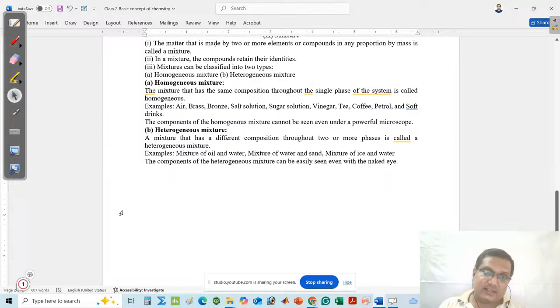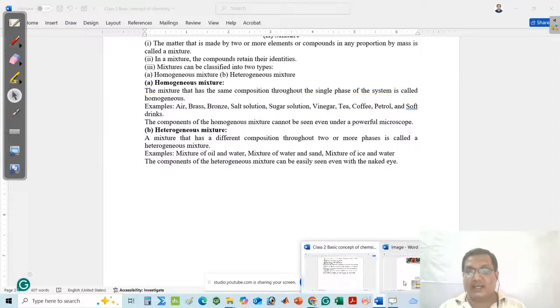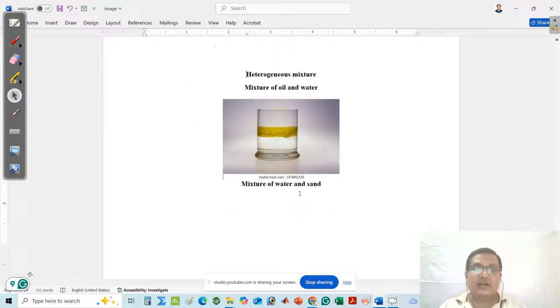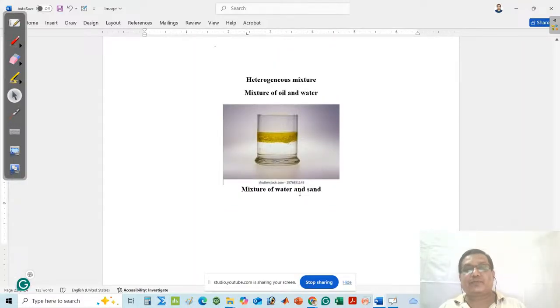The components of a homogeneous mixture cannot be seen with the naked eye, and cannot be seen even with a powerful microscope. But in a heterogeneous mixture, they can be easily seen. Another important point: homogeneous is made of a single phase, heterogeneous is made of two or more phases. Let's discuss examples of homogeneous and heterogeneous mixtures.